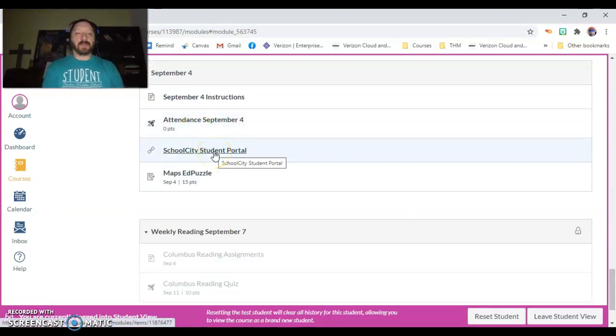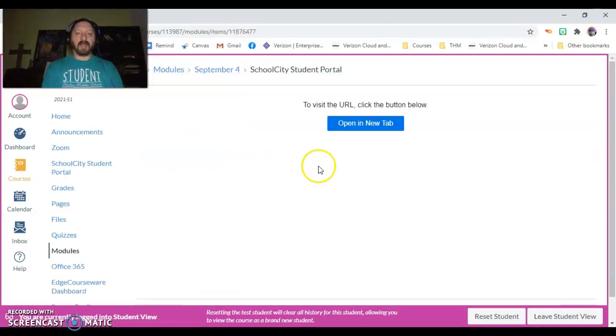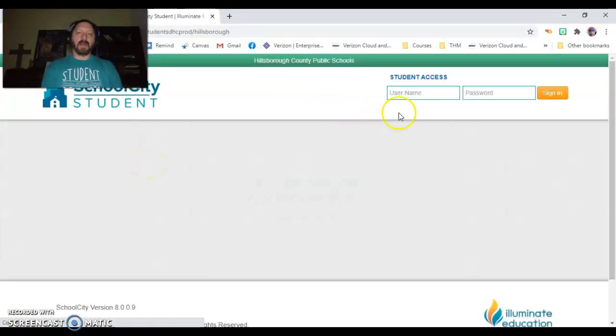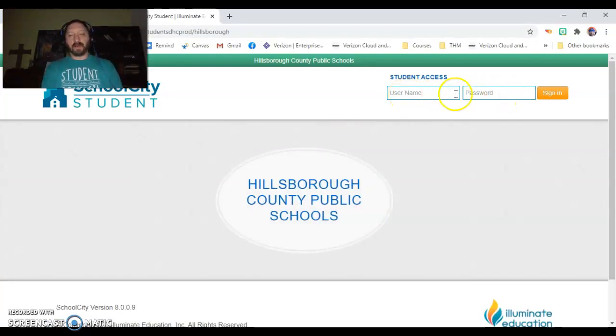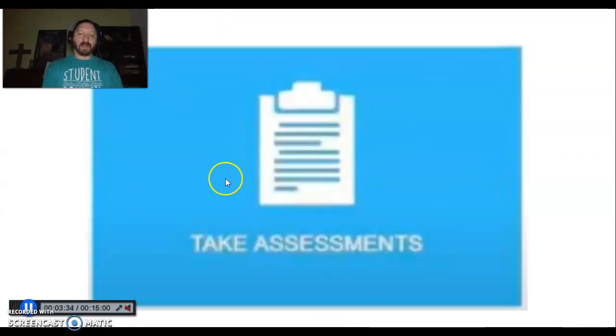Now you're going to go into School City. School City is going to be where you're going to take that pretest. So you click on School City, and it's going to tell you to open in a new tab. So you'll click on that. And then right here where it says username and password, that's that ID number that you use all the time to log into everything under the sun, and that password. So basically this is going to be the same login that you use to get into Canvas. So your lunch number, or it's actually your student ID number, or lunch number, and then your password. And you'll click sign in. Now once you get to sign in, what you're going to see is basically you're going to find a square. It's not going to be this big, but it's going to say take assessments.